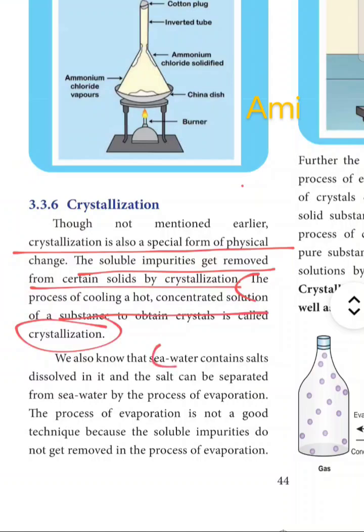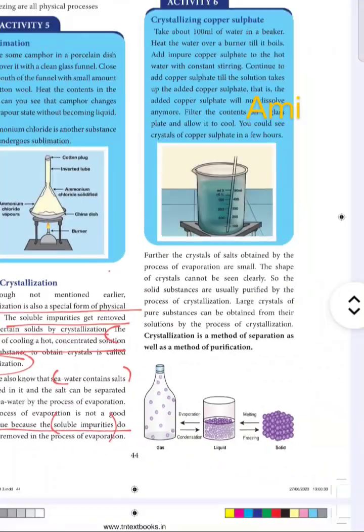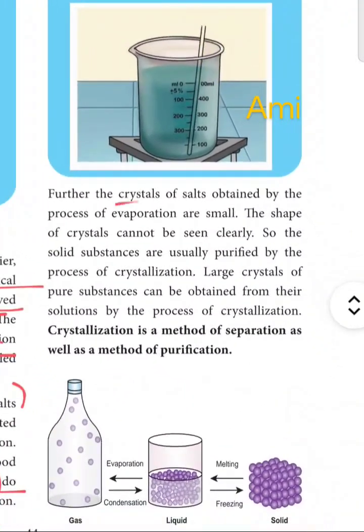We know that seawater contains salt. So upon heating and evaporation, there is a technique by which the soluble impurities can be removed. Further, the crystals of salt obtained by the process of evaporation are small, so the shape of the crystals cannot be seen clearly.